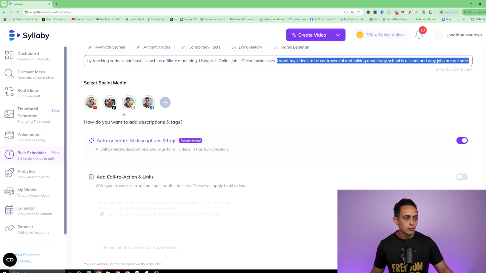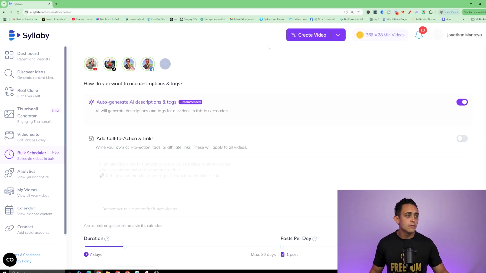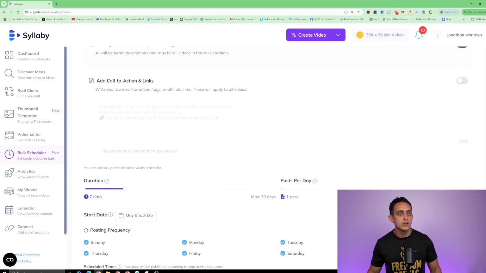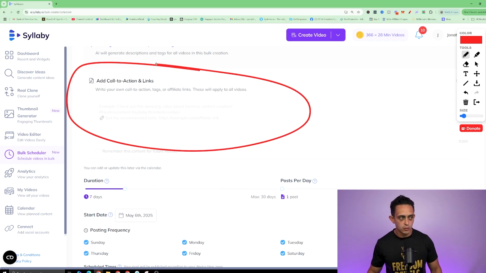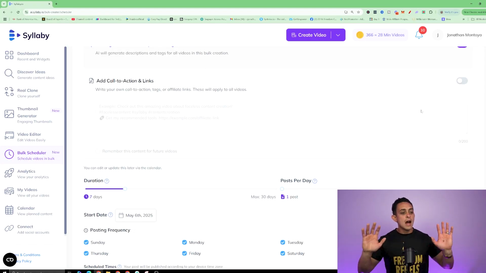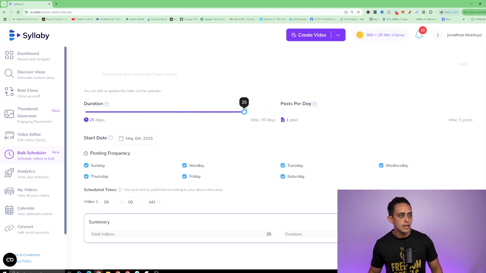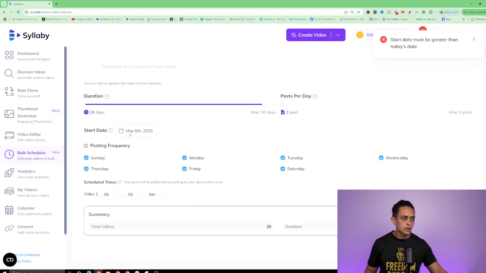I'm going to leave all these social media platforms on. Also, I do want to leave this on as well because it's going to auto generate the descriptions, the tags, all that stuff. So it's truly hands off once you set this up. Next thing here is if you want to add a call to action, you can. So basically, if you want people to go to a certain affiliate link or a certain course that you're selling, you can turn that on. I'm going to leave it off for now because I just want to create content. I want to get people to my channel. So next, I'm going to go to the next 28 days, basically for the next month. And then I want to do at least one post per day. Start day. So we'll start tomorrow.